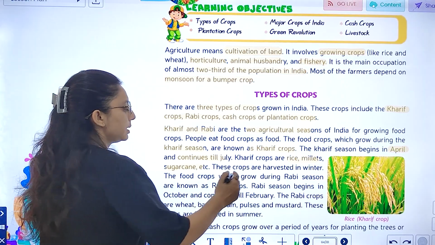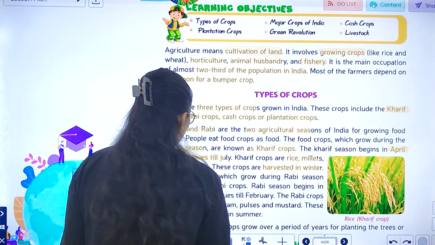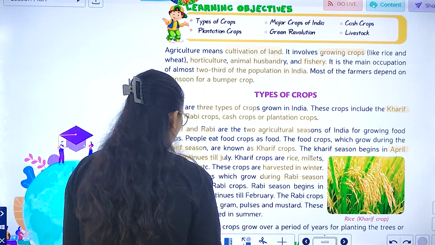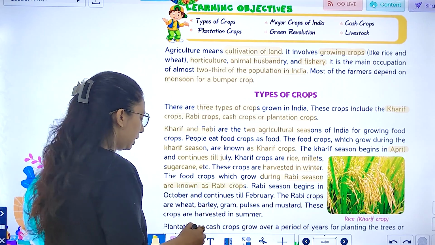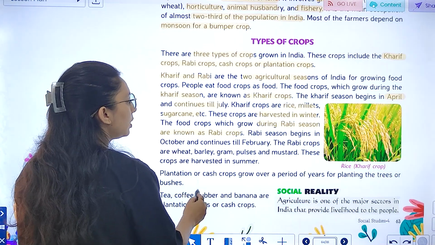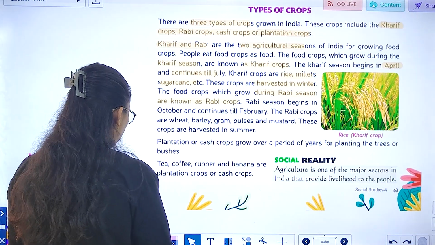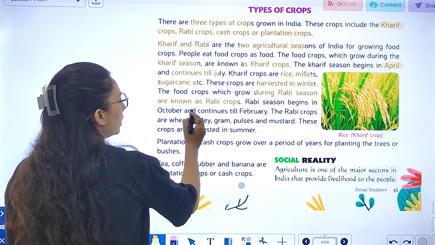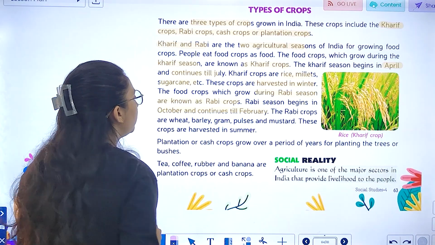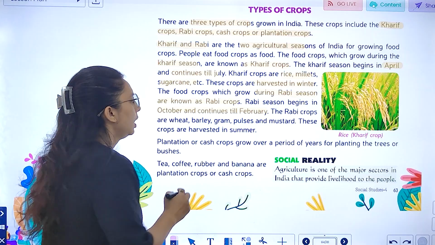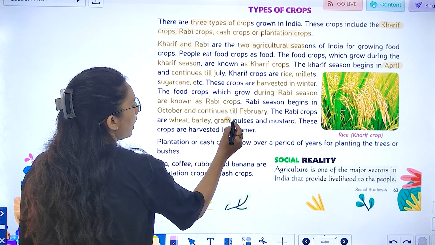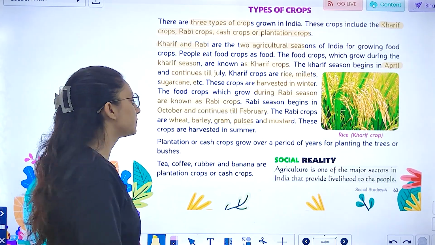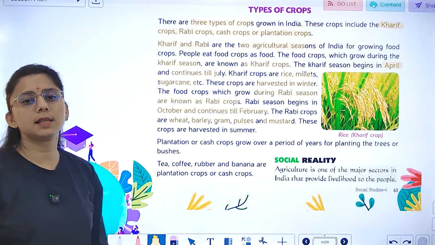When are these crops harvested? They are harvested in winter, and the food crop which is grown during Rabi season is known as Rabi crop. So let's study about Rabi season. When does it begin? Rabi season begins in October and it continues till February. So Rabi crops are wheat, barley, gram, pulses, mustard. And these crops are harvested in summer.